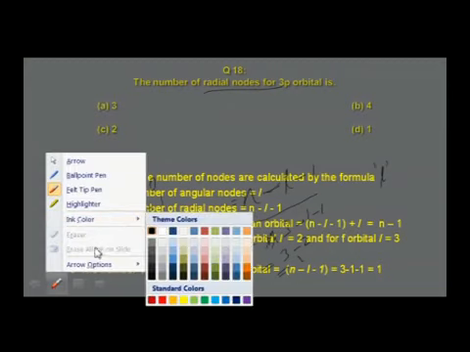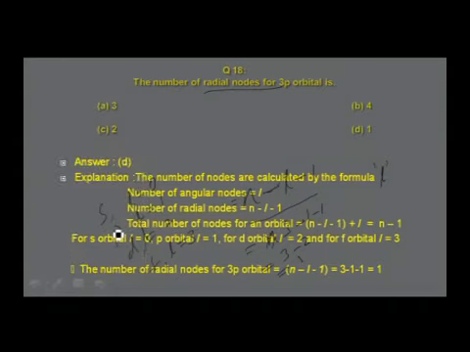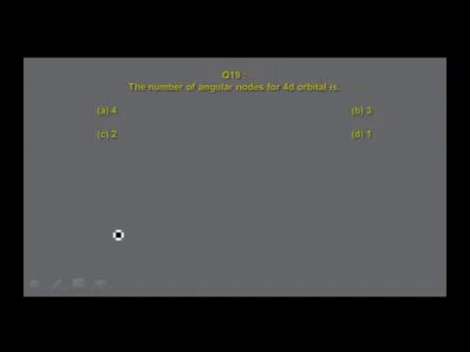Let me now go to the next question. The number of angular nodes for 4d orbital. Again, the question is on angular nodes. For angular nodes, the formula to be used is l.